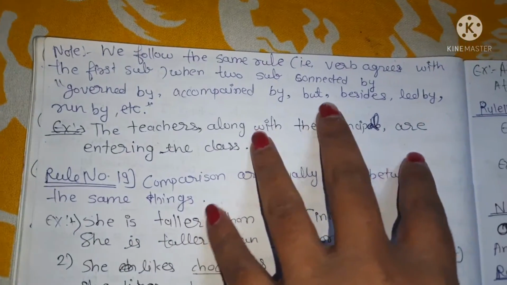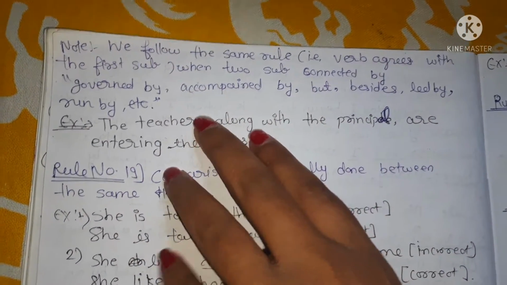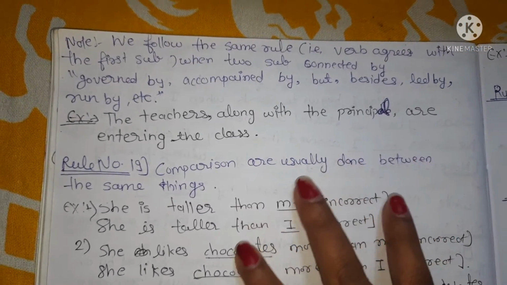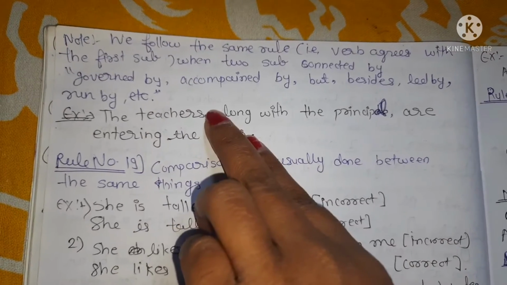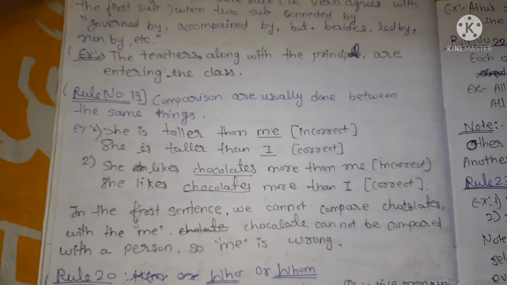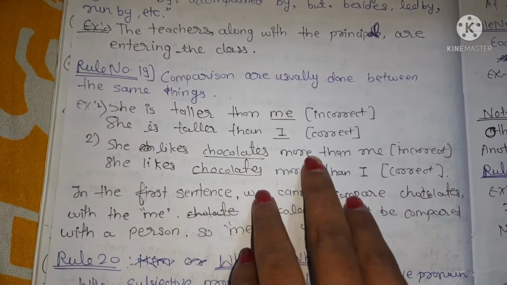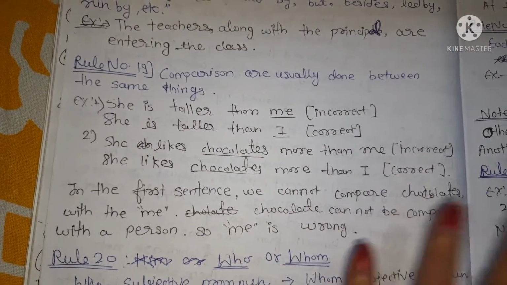Note, we follow the same rule, that is, the verb agrees with the first subject, when two subjects are connected by governed by, accompanied by, but, besides, led by, run by, etc. "The teachers along with the principal." Here teachers is plural, so we use a plural verb. Okay. Comparisons are usually done between the same things. As we have already seen this rule, we will just complete it.